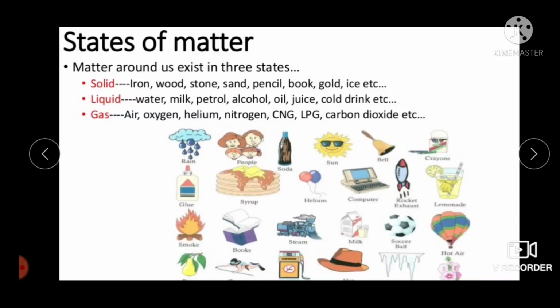Next, we are going to discuss states of matter. Matter around us exists in three forms. These are called solid, liquid and gas. We can classify the constituents of our body into three states. The bones and teeth are solids. The blood that flows in our veins is a liquid. We also have water in our body, which is also a liquid. The air that we breathe is a gas, that is oxygen.